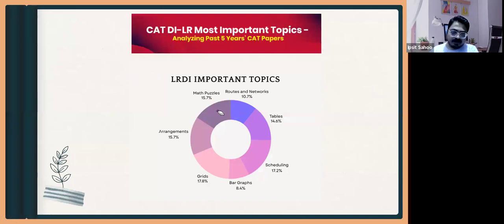If you see, I have given it in the typical format of a pie chart, because we are discussing DI, so I have put it in that format only. Mathematical puzzle has 15.7% weightage.